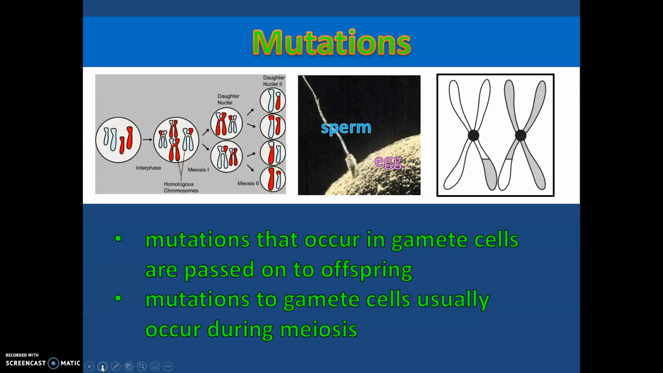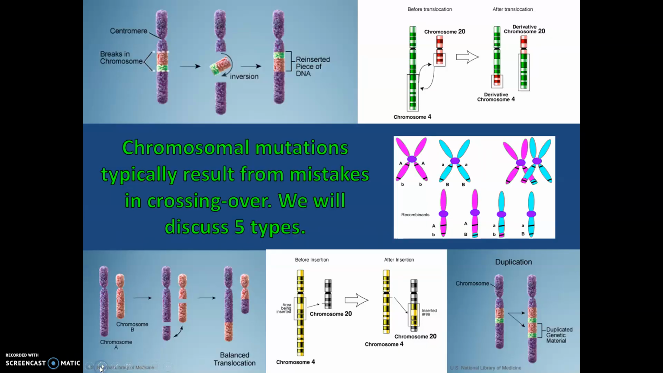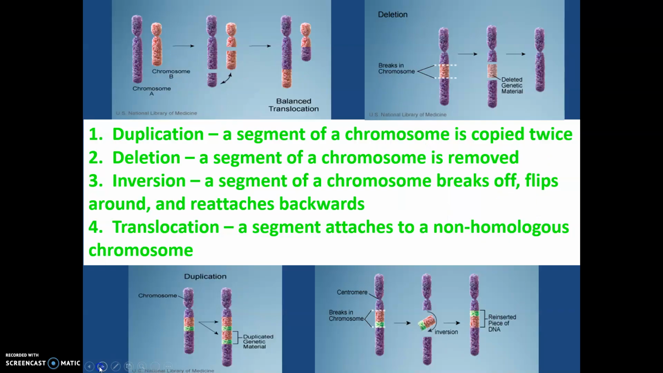So mutations. Mutations that occur in gamete cells are passed on to offspring. And mutations to gamete cells usually occur during meiosis. And remember, your gamete cells are your sperm and egg. So chromosome mutations typically result from mistakes in crossing over, and we're going to discuss five different types. The first one is duplication.